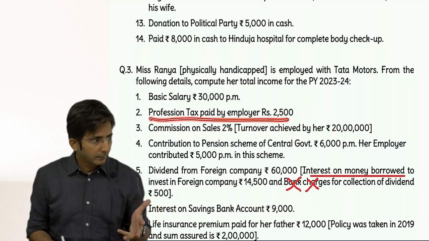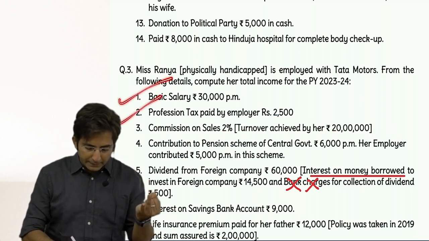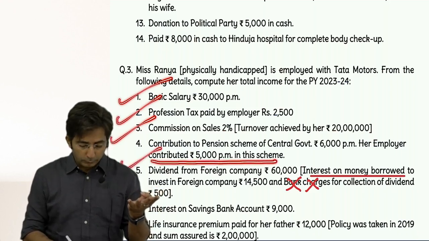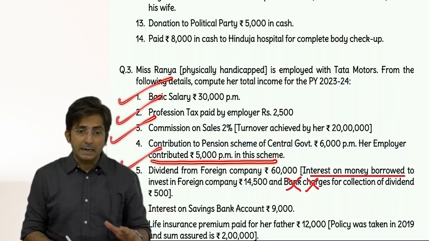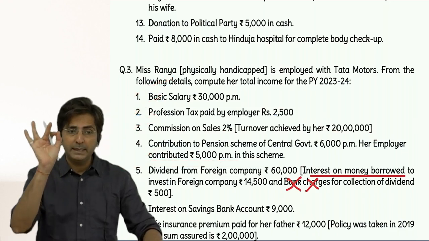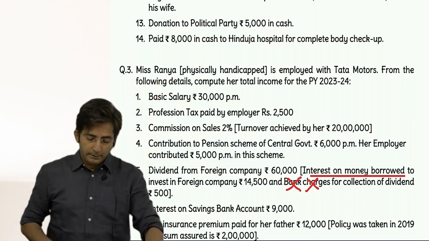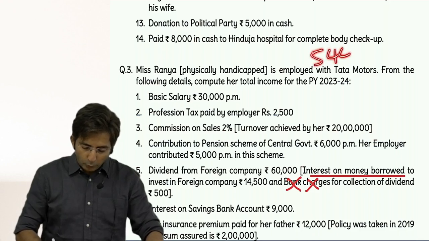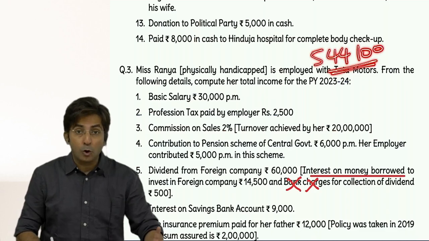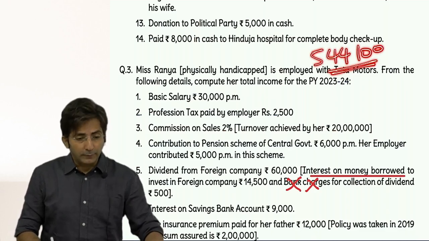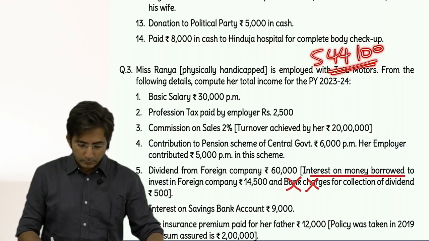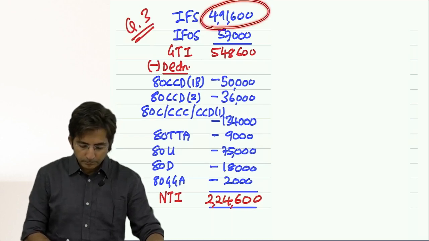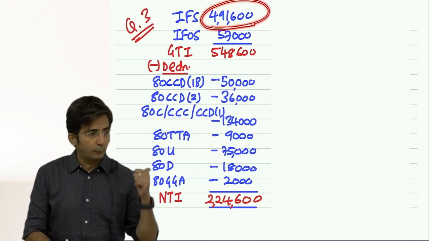Sorry, I forgot that. So see how many items we have: basic, profession tax paid by employer, turnover commission, employer's contribution to NPS, this is the fourth item. Fifth one was HRA. And car is the sixth one. So a total of 6 items should be there in the income from salary statement. And the gross salary will be 544, this is gross salary. Less standard deduction 50,000, and profession tax also, don't forget, 2,500. So after that your final salary amount comes to 491,600 income from salary. Check the answer here.